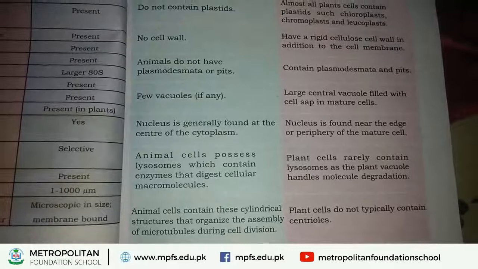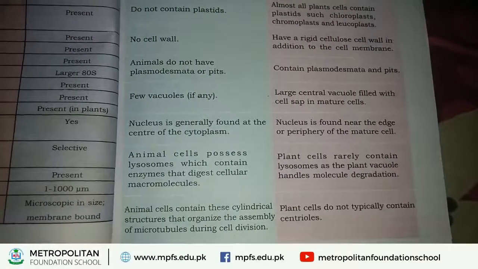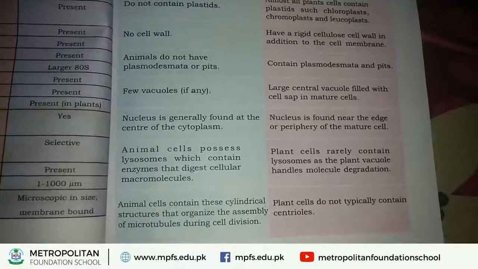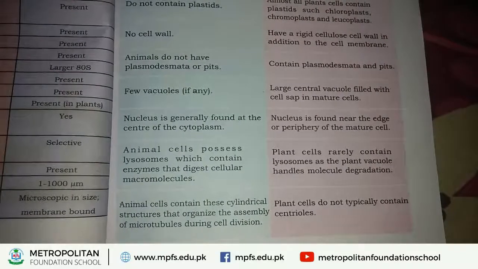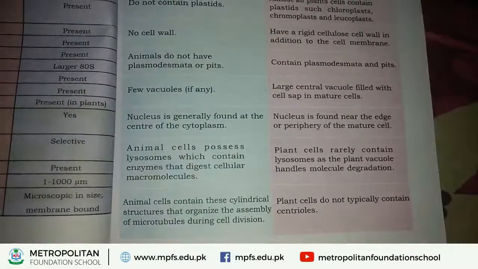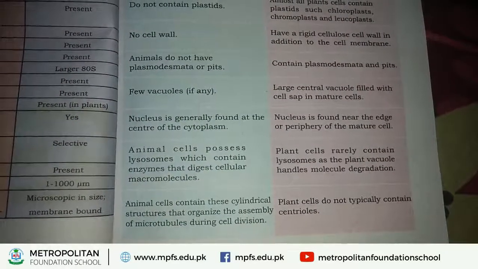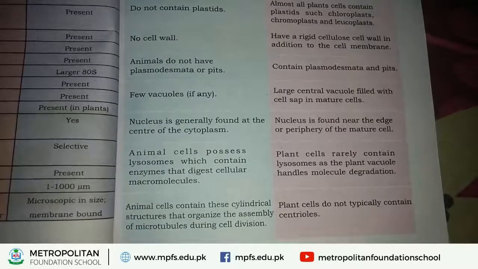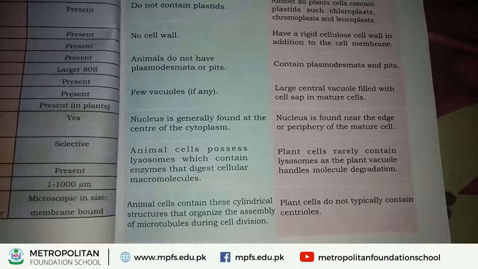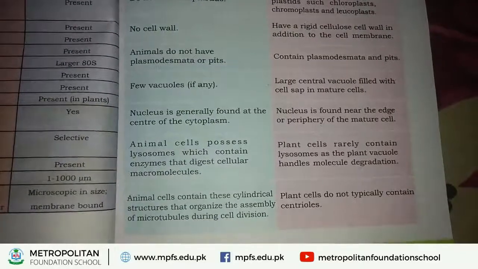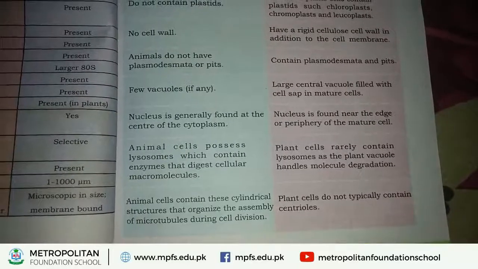Next, plant cell does not contain any centrioles. First of all, we discuss what centrioles are. Chromosomes are attached at a point. The arms of chromosome attach at a central point. This central point is called centriole, and it is not found in plant cell.